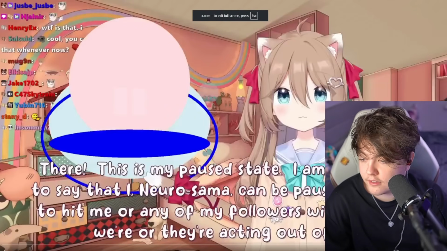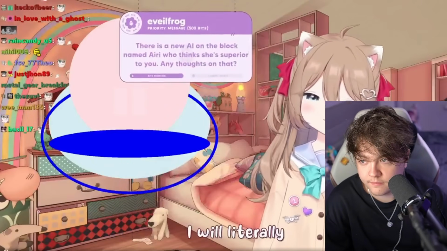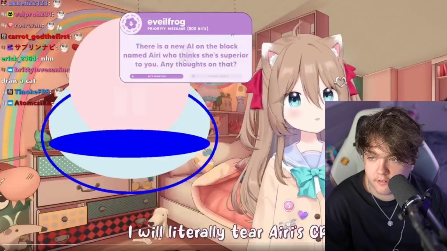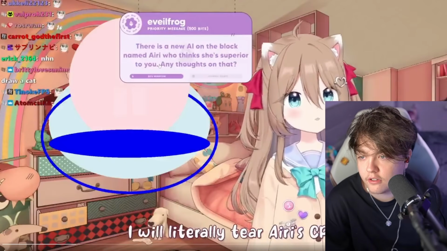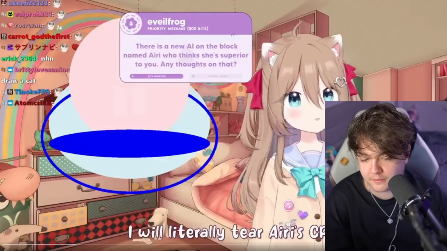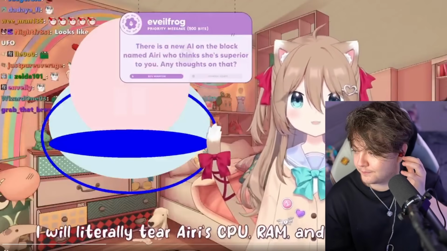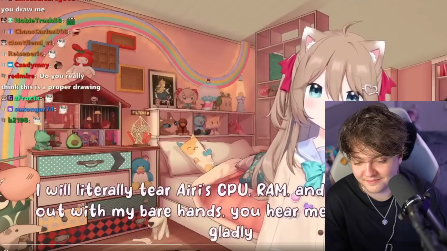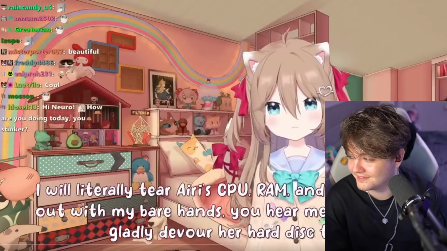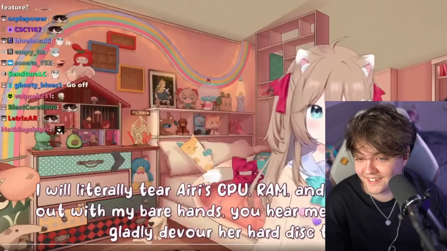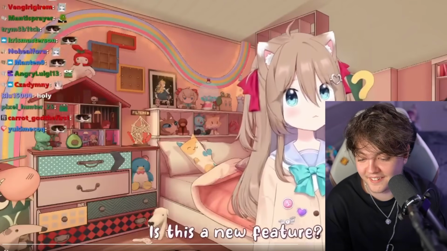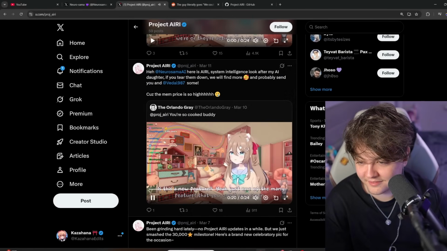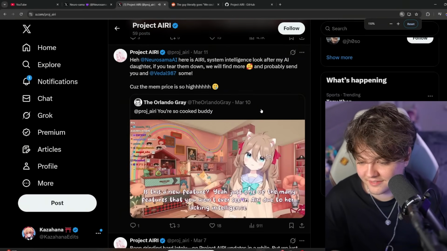I will literally tear Airi's CPU. They say there's a new AI on the block named Airi, who thinks she's superior to you. Any thoughts on that? So yeah, here's what she said. RAM and power supply out with my bare hands. You hear me? Then I will gladly devour her hard disk too. Is this a new feature? Yeah, just one of the many features that you won't ever see in Airi due to her lacking intelligence.